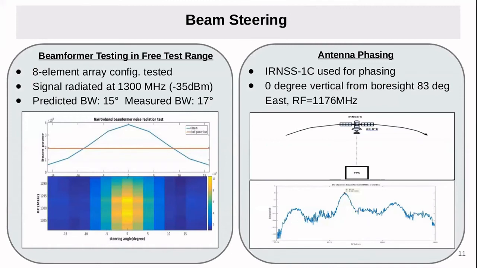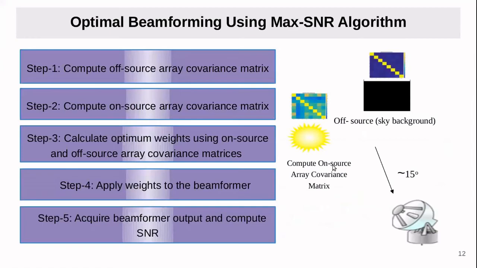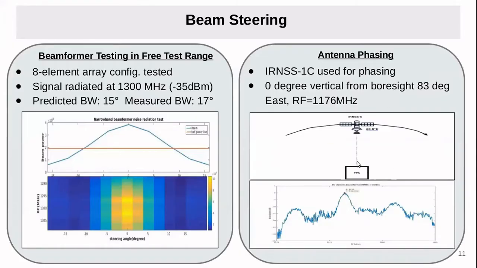Also, we observed the IRNSS satellite signal using this beam steering algorithm in the L5 band. This is the IRNSS 1C. Here you can see it is exactly in front of the FPA. So we form the beam using the 16 FPA elements, and we are getting this profile, which is the IRNSS 1C.